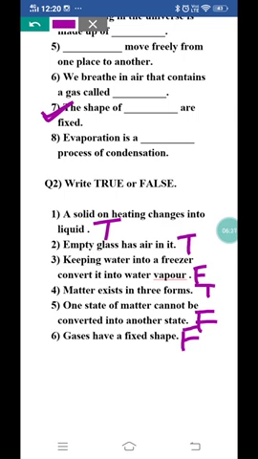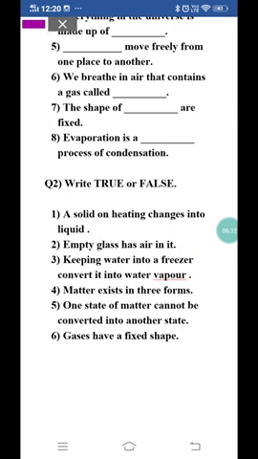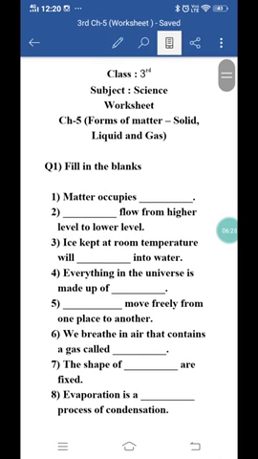So I hope the answers of this worksheet are clear to you. Easy worksheet hai. You have to do this worksheet in your copy.